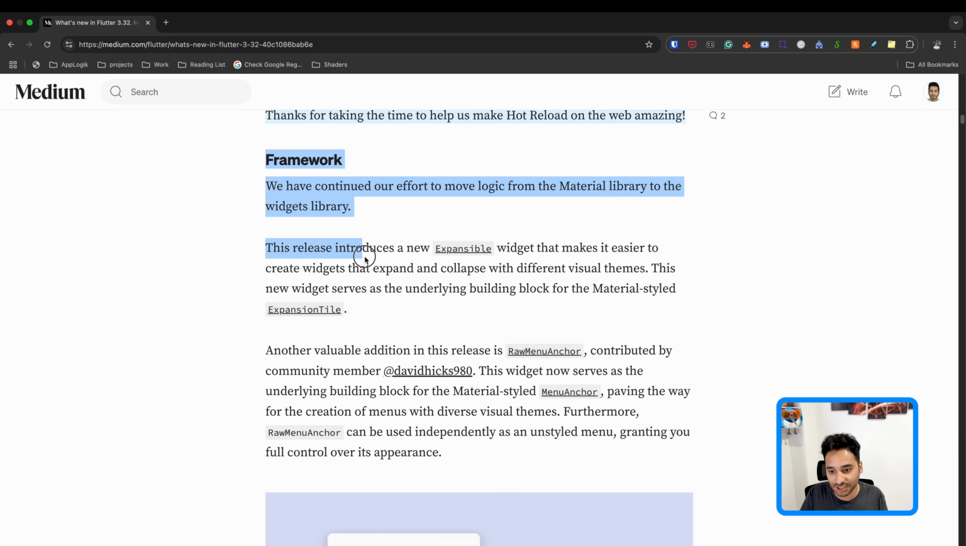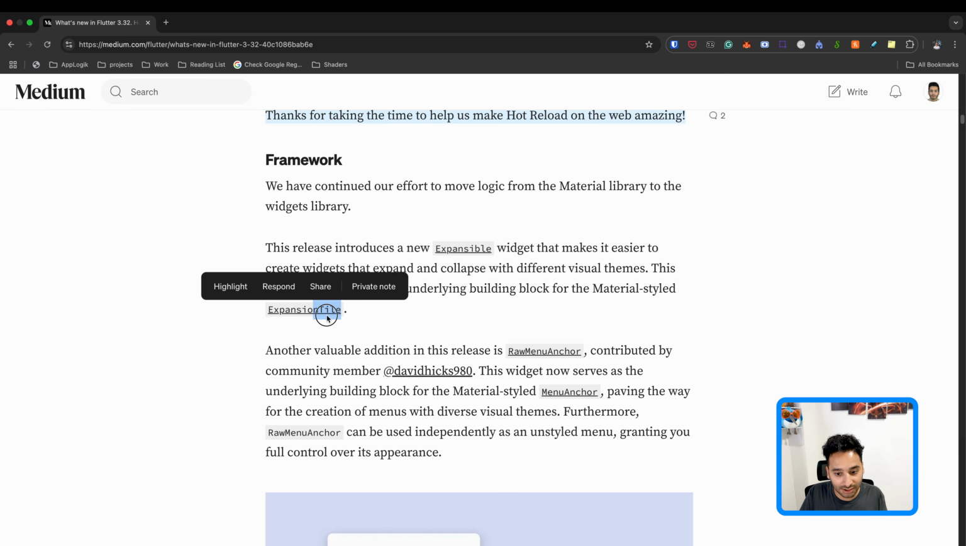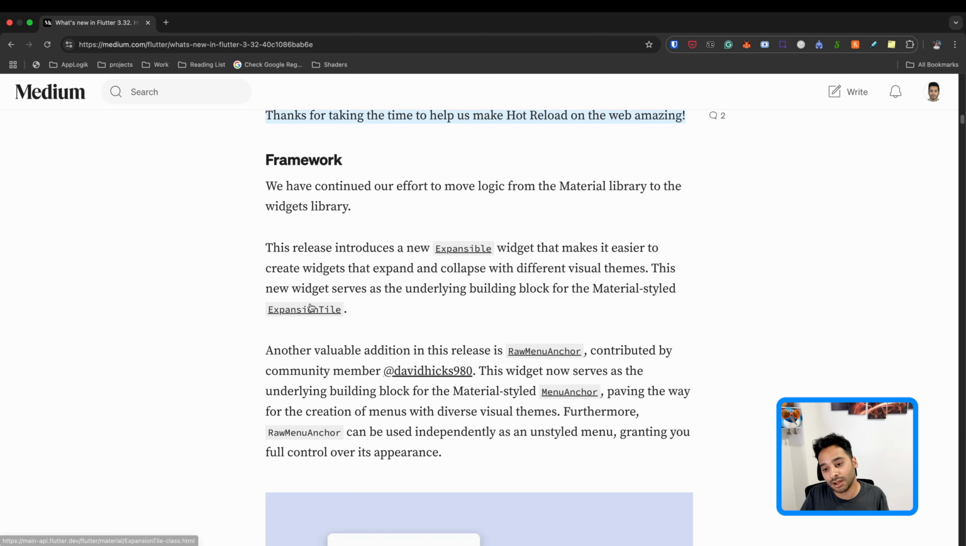Here we have the framework changes. So the point is that we already had the expansion tile widget, so you could have an expandable tile that is a material styled widget, but they just added a new expansible widget which is not dependent on any theme. So it is a raw widget, so you can implement your own style using that.